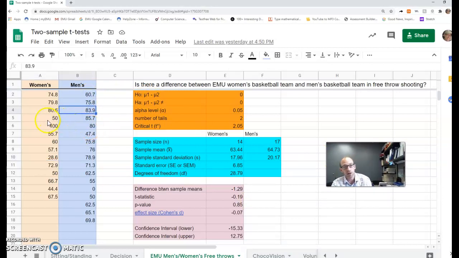So first thing you might notice is there's a different number of women and men. Does that matter? It doesn't. The closer we have to balance, it does give us something called power, which is the ability to see a statistically significant result if there is one. You don't need to worry about that too much, but do know that it doesn't really matter if they're exactly